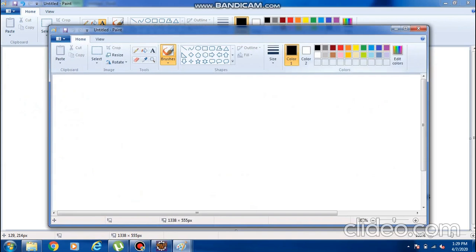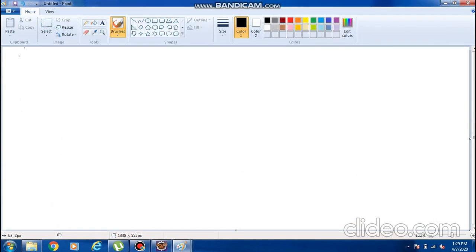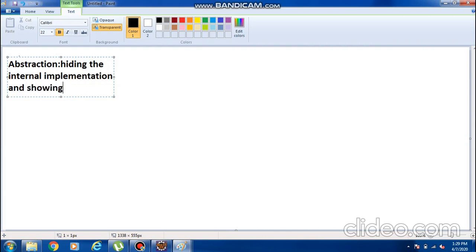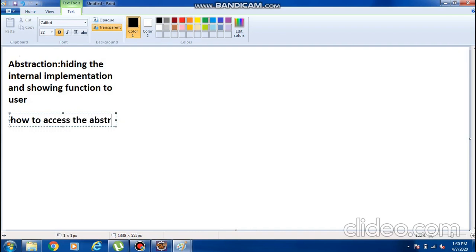One more time, what is the definition of abstraction we told? Abstraction means hiding the internal implementation and showing the function to the user. Now the question is how to access the abstraction.